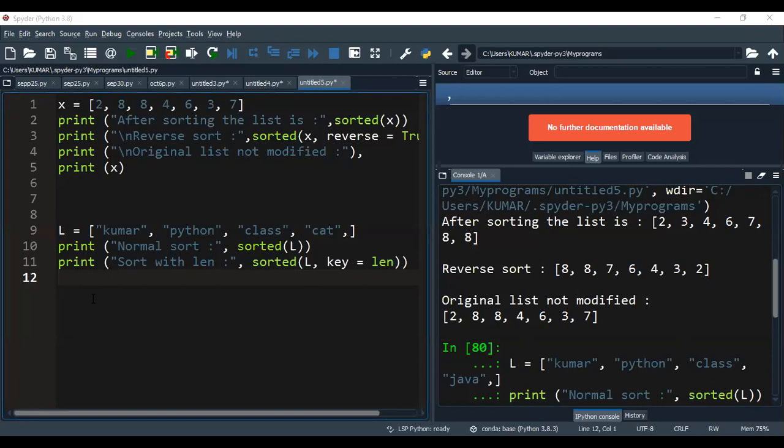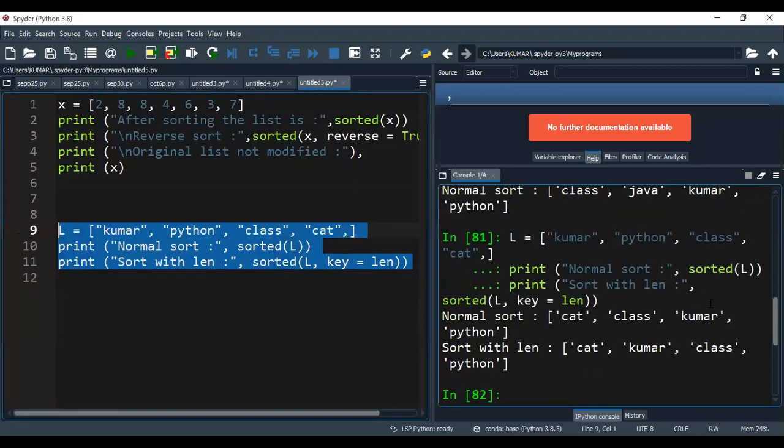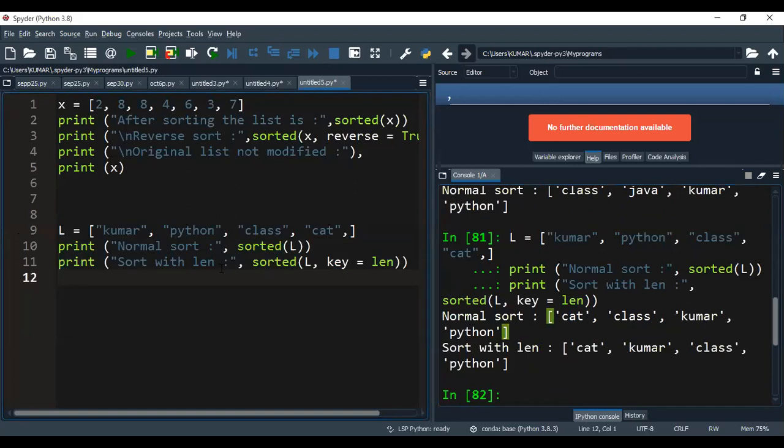Okay, cat. So cat is the answer now. Let me run this code. So now I'm getting cat. If you see the sorting with len, what is this sorting with len? That means this sorting can be done based on the length we have.